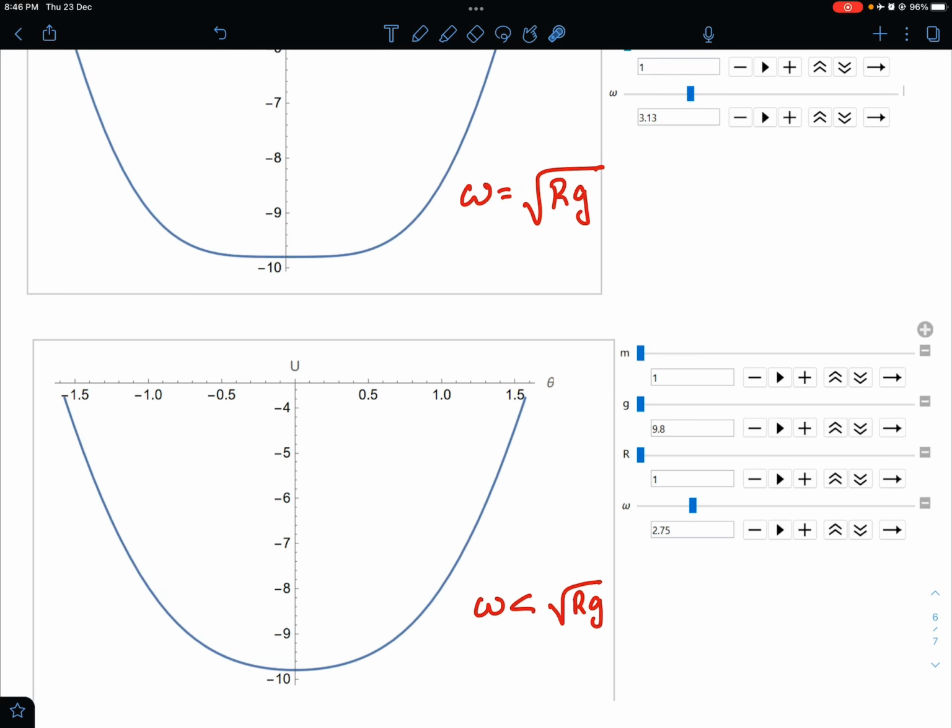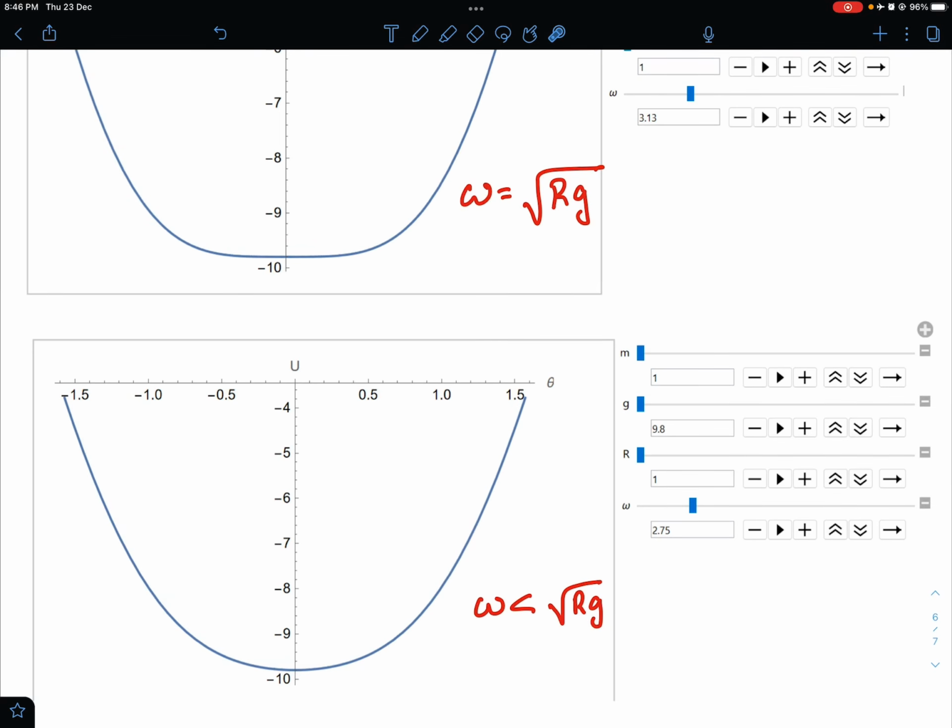The bead will not shift to any other theta even if you keep on increasing omega, so long as omega is limited by under root of g. It should be less than root of g, and the bead will stay here only, and that's why. And if you take it exactly equal to root rg, then this becomes flat, and that's why you are getting time period equal to infinity.